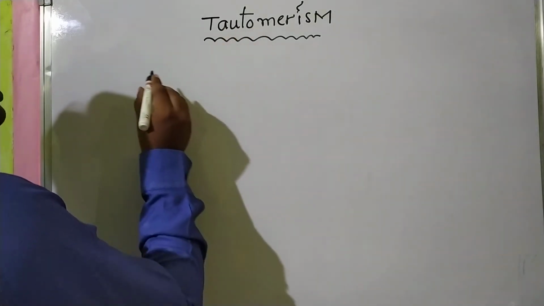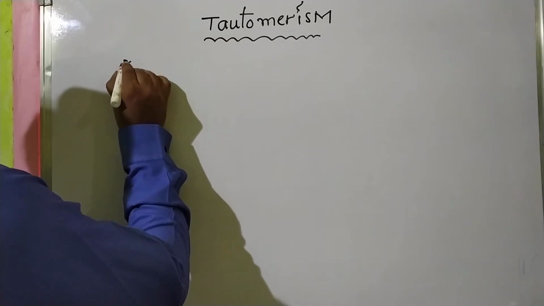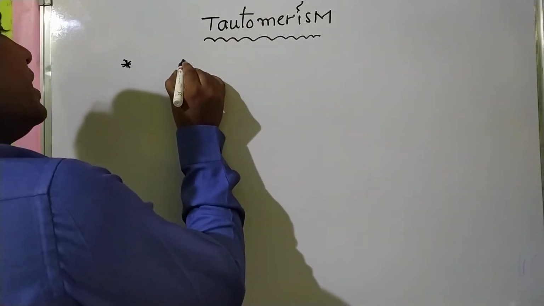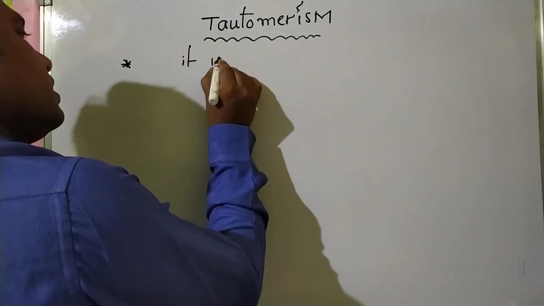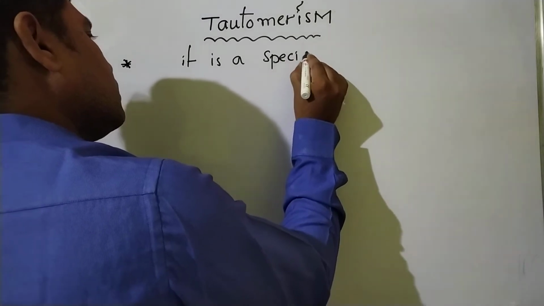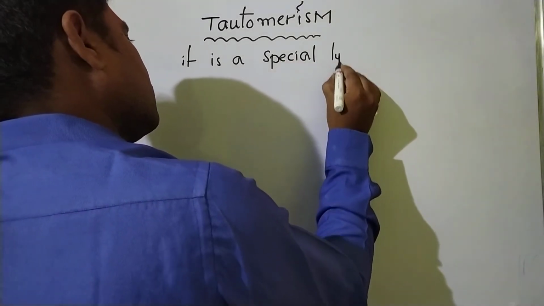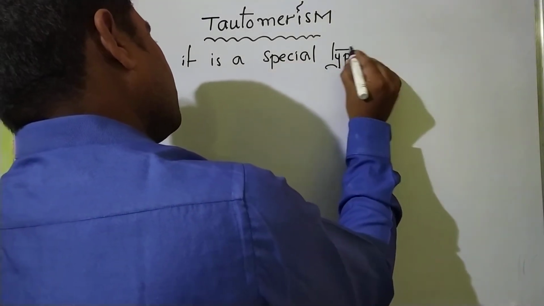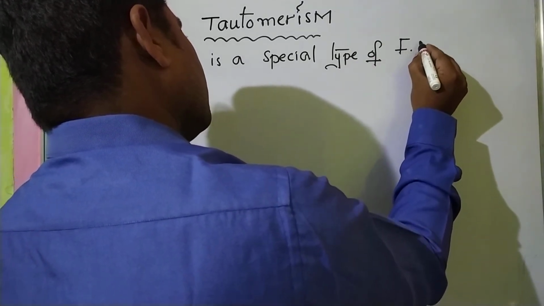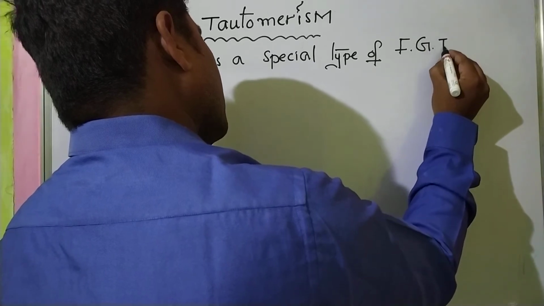First of all, what is called tautomerism? Some most important points. It is a special type of functional group isomerism.